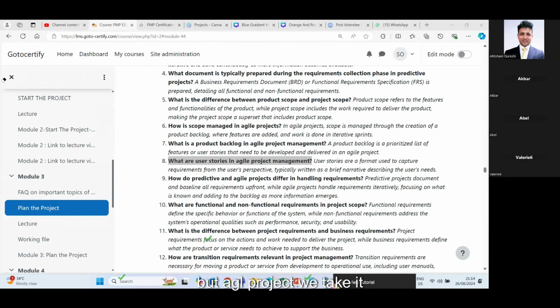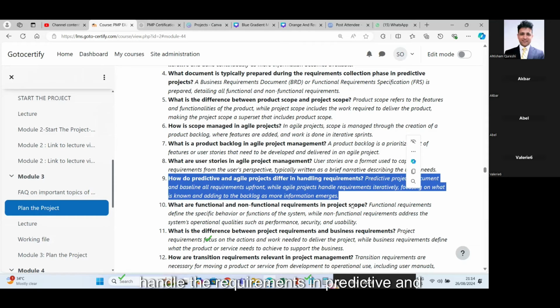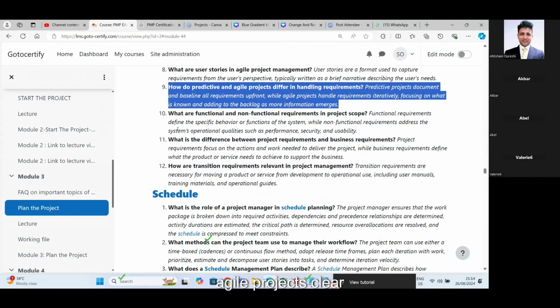But in an agile project, we take it bit by bit. We take it iteratively. We take a few requirements and we create user stories, and we keep requirement gathering as a continuous process throughout the project. So this is how we handle requirements in predictive and agile projects. Clear? What are the functional and non-functional requirements in projects? The functional requirements are related to the features and the behaviors of the software. Whatever behavior you want the system to do is the functional requirements.